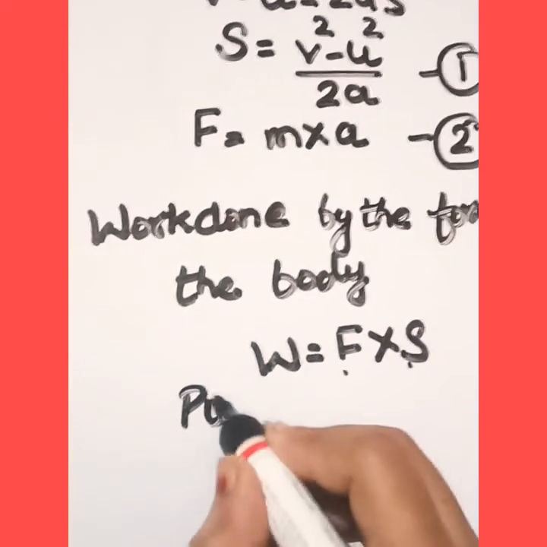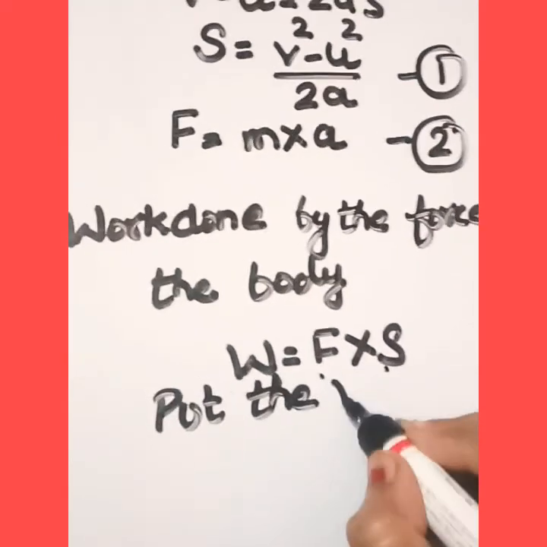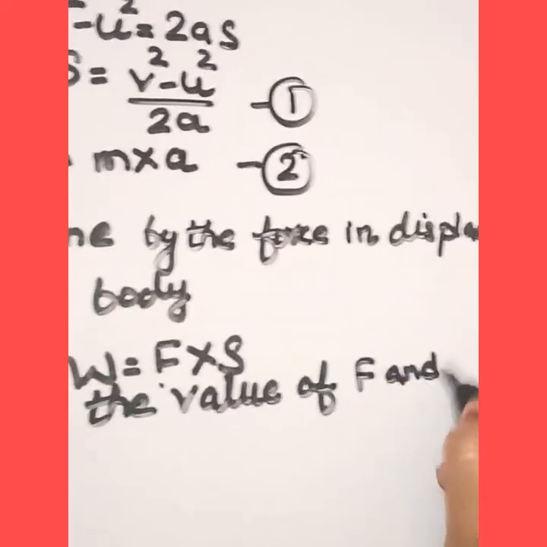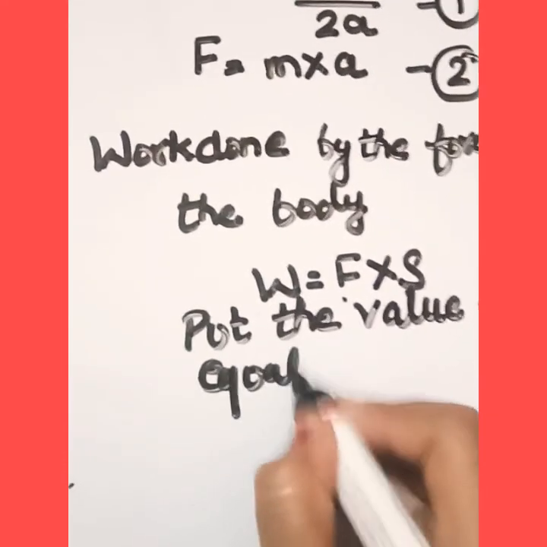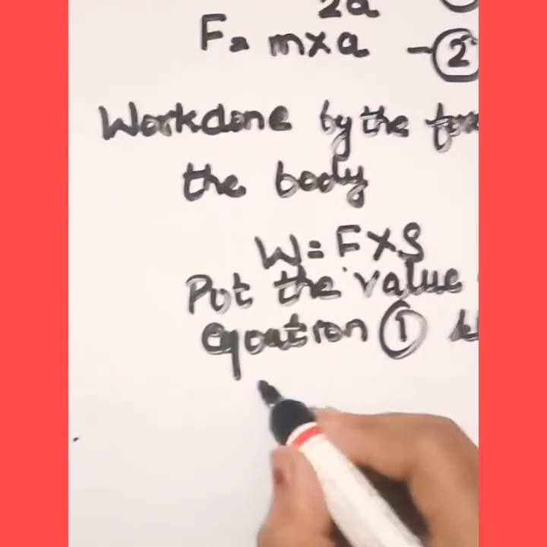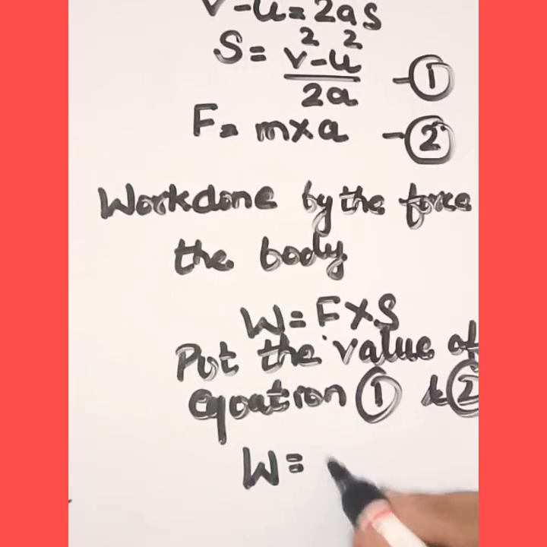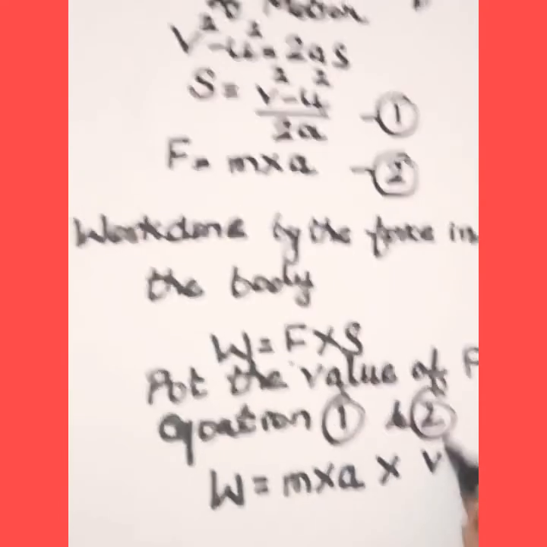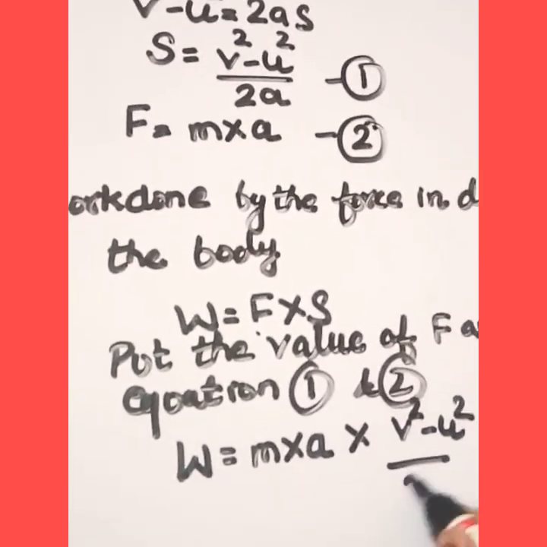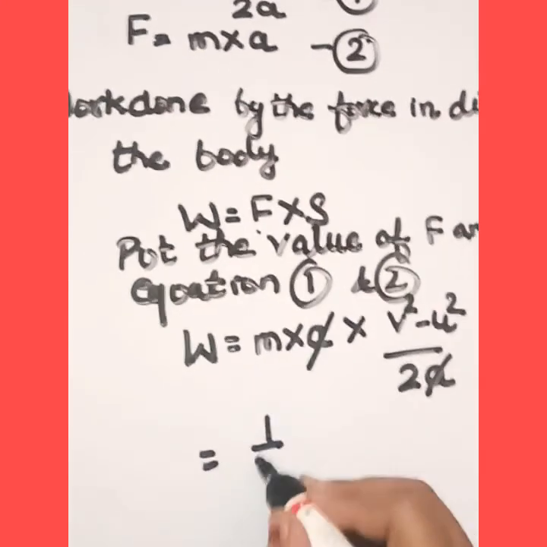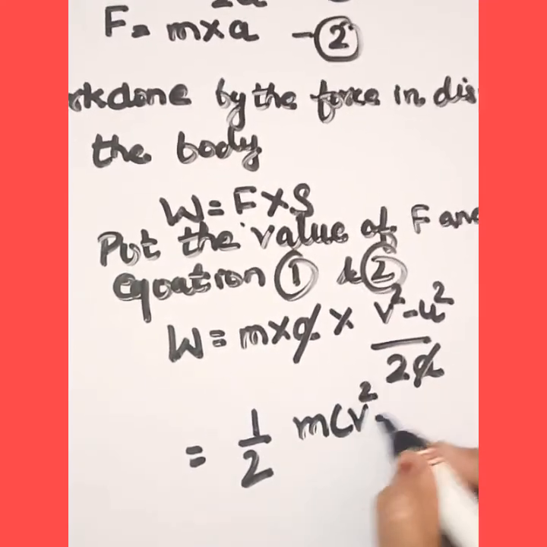So we put the value of F is m into a, and the value of S is v square minus u square upon 2a. The a is cancelled out by the a. So now we get 1 upon 2 m v square minus 1 upon 2 m u square.